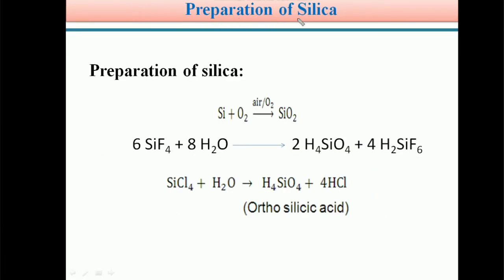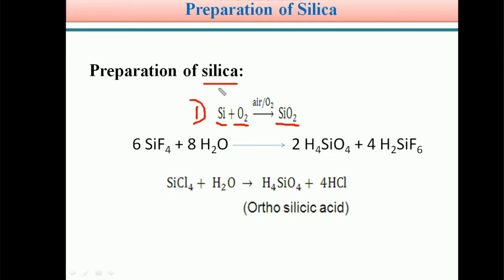Preparation of silica. Students, we can prepare silica by two methods. In method 1, by direct heating or combustion of silicon with air or oxygen. Silicon on combustion with oxygen or air forms silicon dioxide, SiO2. This SiO2, with its three-dimensional giant polymeric structure, is silica.